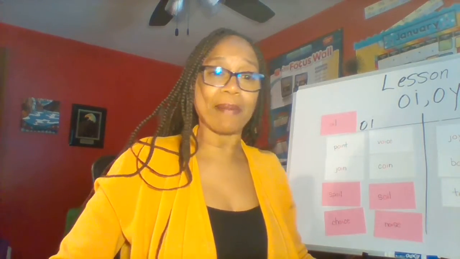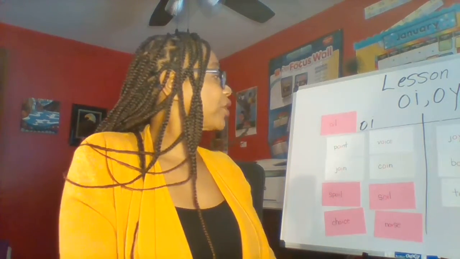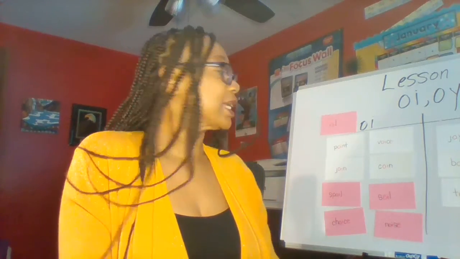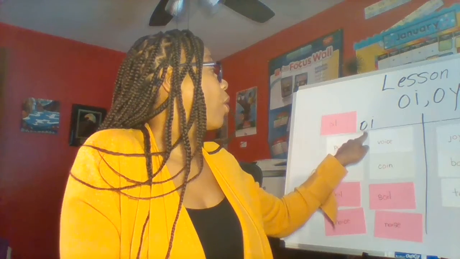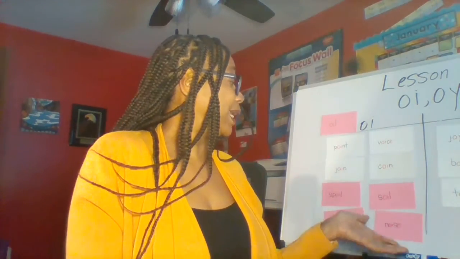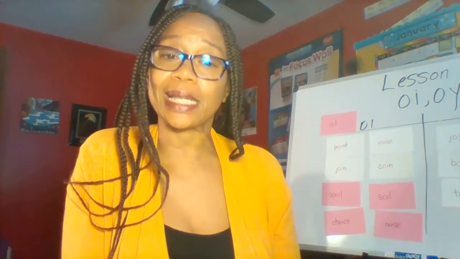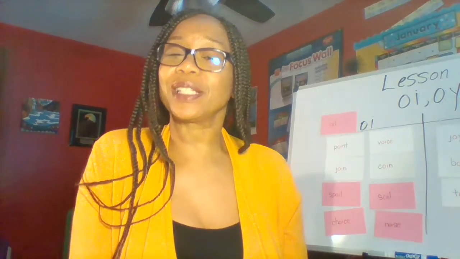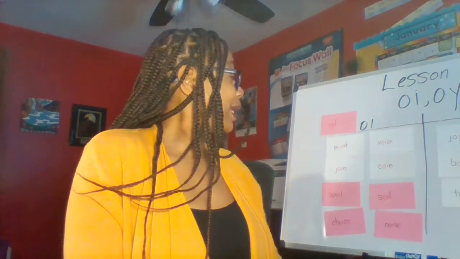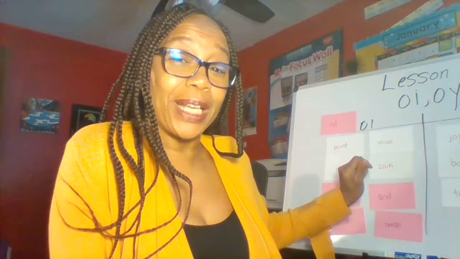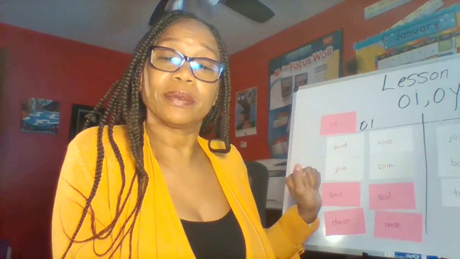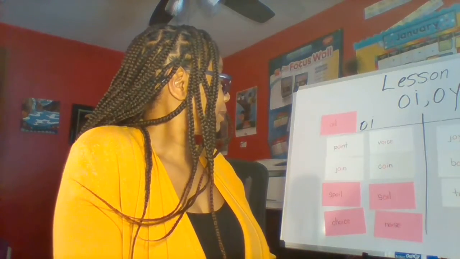Great job, everybody. As I said, just make sure that when you write them in your spelling folder, you are writing the OI and the OY in red, and the other beginning or ending sounds in a second color. So continue to do a great job. Again, if you want to challenge yourself, please feel free and engage in picking a word like coin and using it in a sentence.